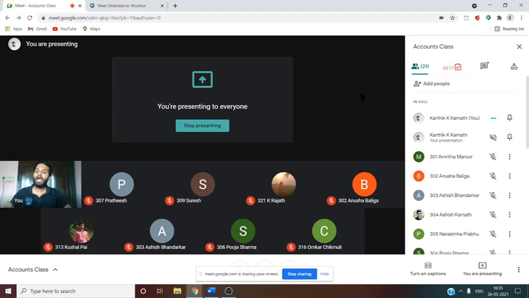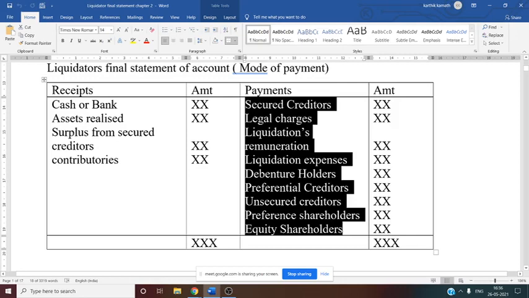So all this process is conducted by the person known as the liquidator, and for his services he will get commission or remuneration. How will he get the remuneration? He will get it in terms of percentage, or in terms of shares. Usually remuneration is given in terms of percentage. It may be on the assets realized of the company, or on the amount given to the unsecured creditors of the company, or on the amount paid to the shareholders of the company, depending upon the adjustment given in the problem.